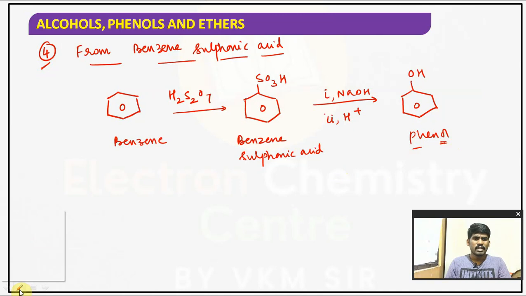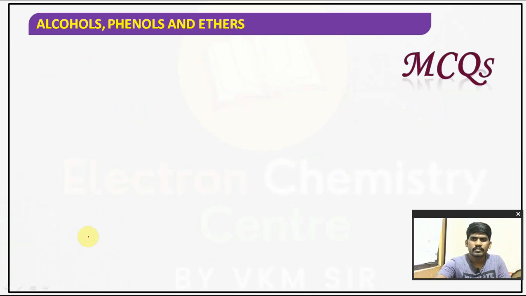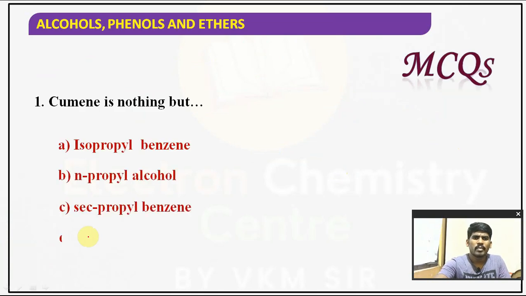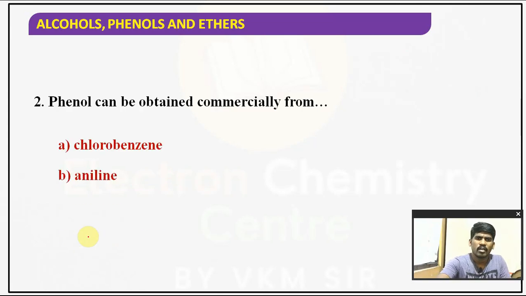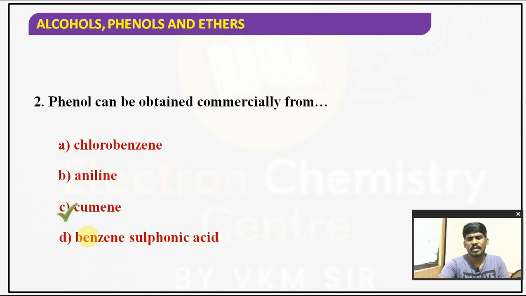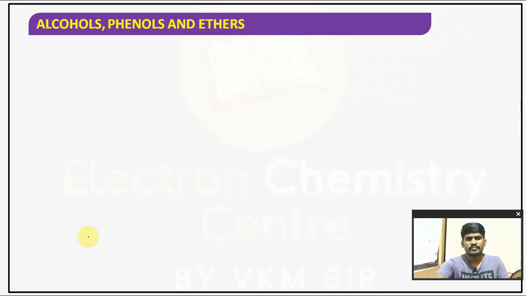Let's solve some simple MCQs we have. Cumene is nothing but isopropyl benzene, or secondary propyl benzene also you can say. Phenol can be obtained commercially from cumene. Why? Because the cumene method is a commercial method.